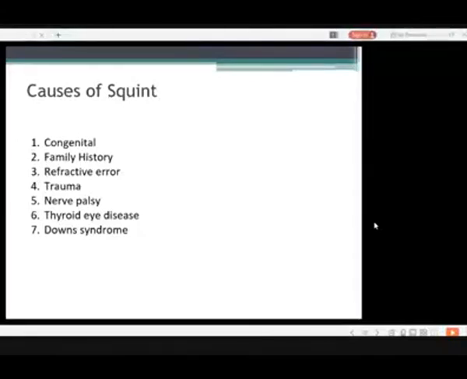As I told you, the nerve palsy, the thyroid eye disease, where there is a deposition of glycosaminoglycans in the muscles, so the muscles fail, and that results in squint. Another cause is Down syndrome.